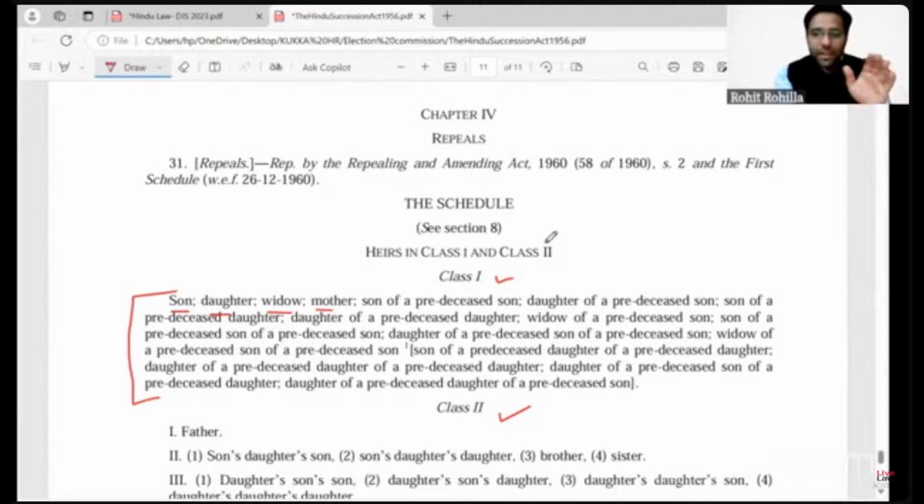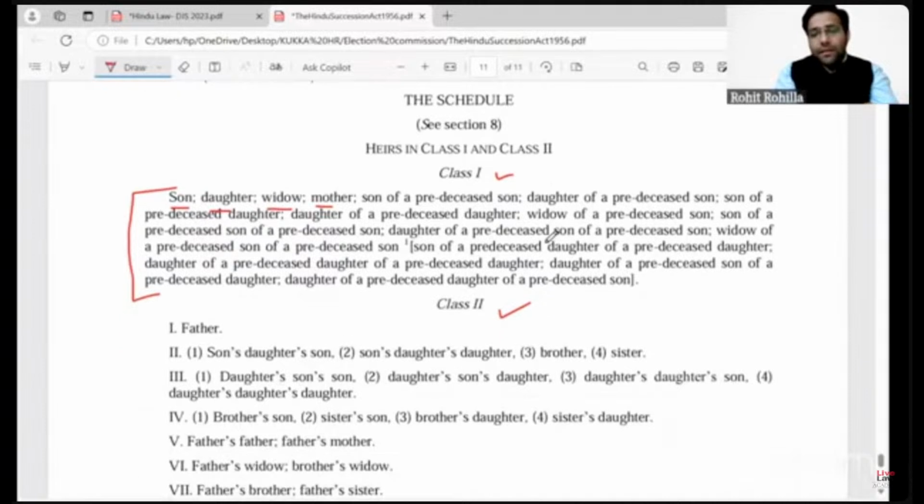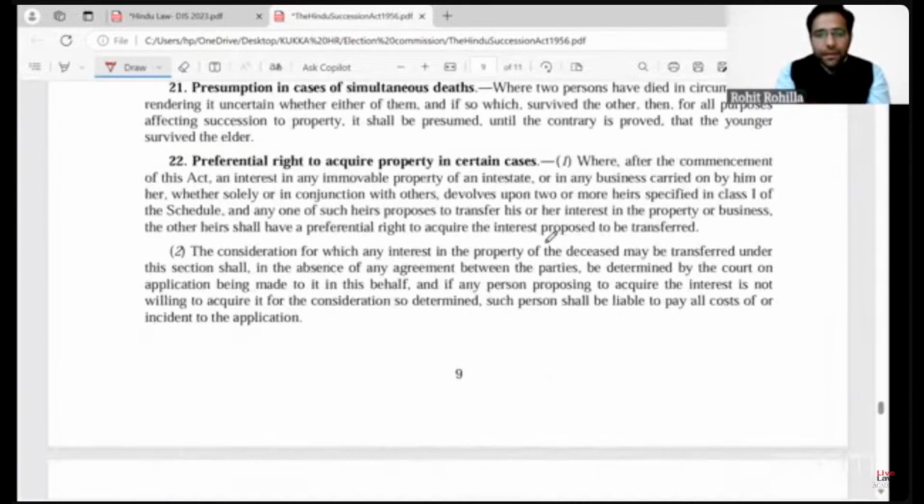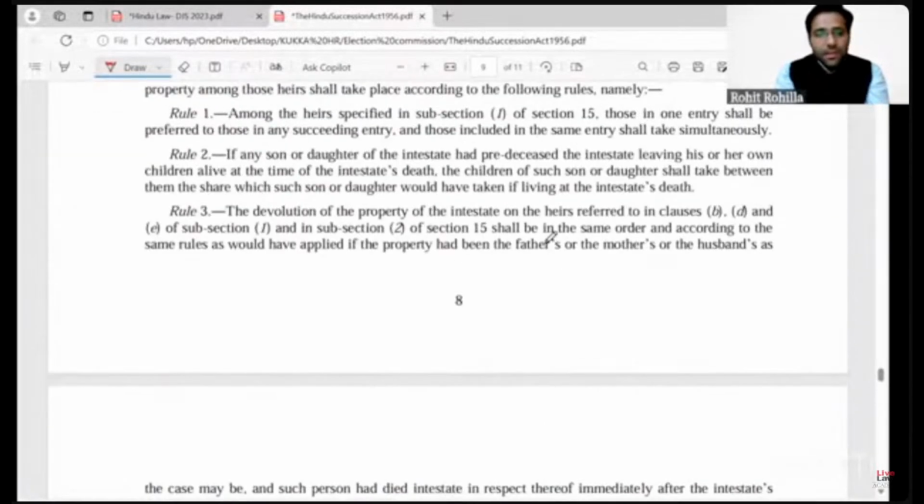So you will not consider other classes of heirs until and unless you exhaust everybody from class 1, right? And then it also prescribes that class 1 heirs will take the property simultaneously, which means that if more than one people are present as class 1 heirs, then they will take the property of the propositors simultaneously. They will have the equal shares. Let's say there are two people from class 1, right? So they will take the property half each, 1 by 2 and 1 by 2 each, right? That is the meaning of section 8 and 9 when they are read together along with the schedule.